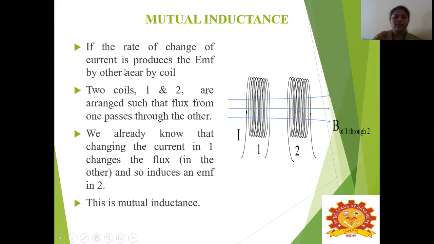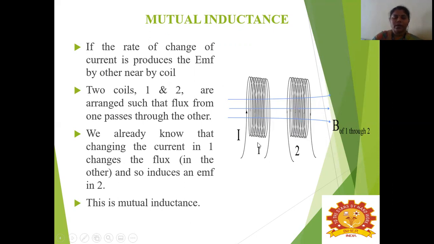So mutual inductance is also where the rate of the change of the current produces the EMF in the nearby coil. That is, in self inductance, only one coil will be there, and that coil itself induces an EMF. But in mutual inductance, two coils will be there. So this will be coil 1 and this will be coil 2. This mutual inductance occurs due to the action of a transformer. So if the rate of the change of the current produces the EMF in the other nearby coil, then it is called mutual inductance.